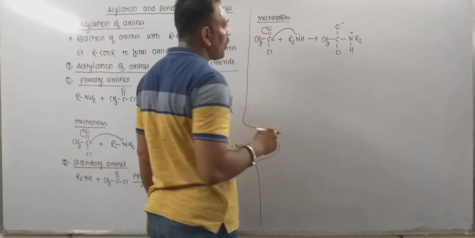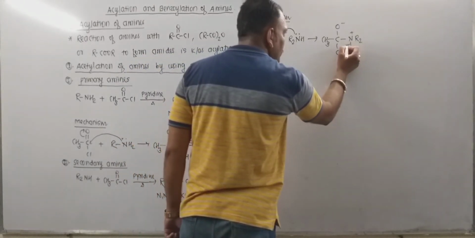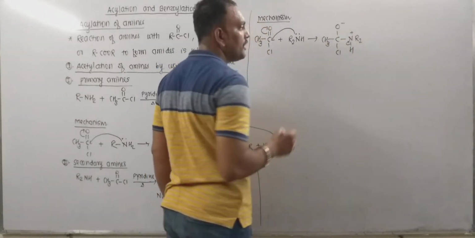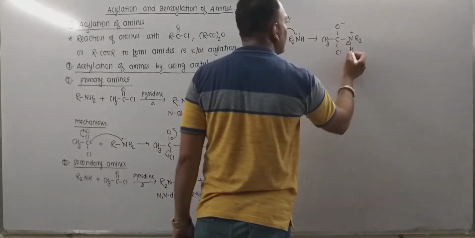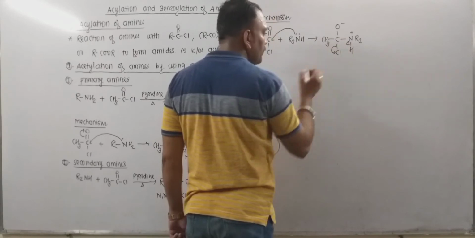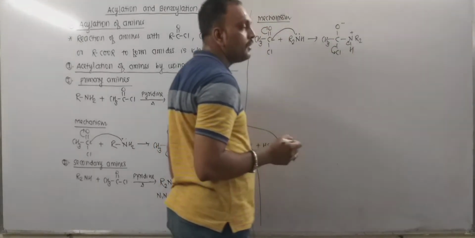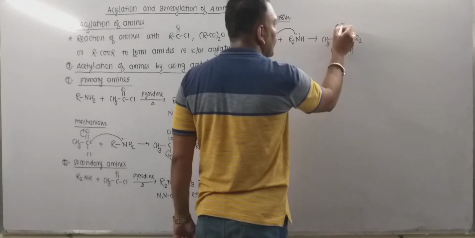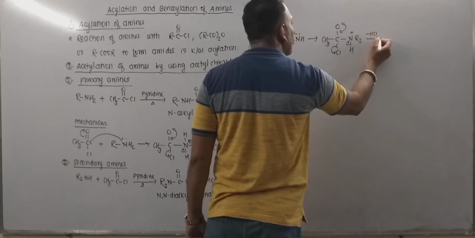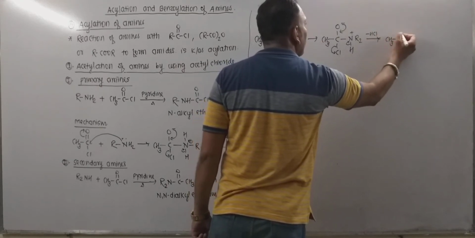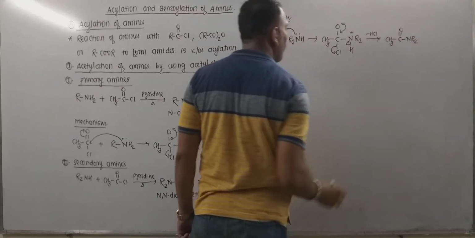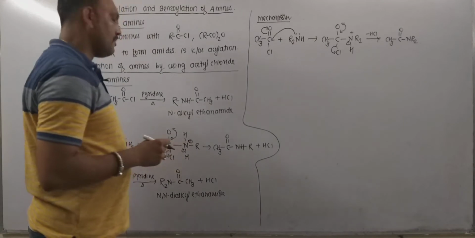Now what happens? This nitrogen keeps this electron pair as it is more electronegative than hydrogen, and to nullify the charge accumulated on it, departure of hydrogen in the form of proton takes place, and this chlorine along with this pair of electrons departs as well, leading to the formation of HCl, and this electron pair gets shared like this. Thereby departure of HCl takes place with the formation of a product, so this is our product, N,N-dialkyl ethanamide.